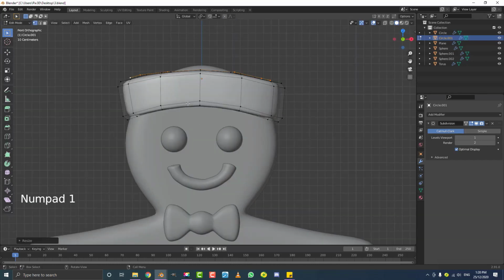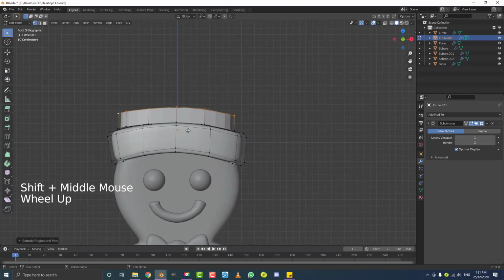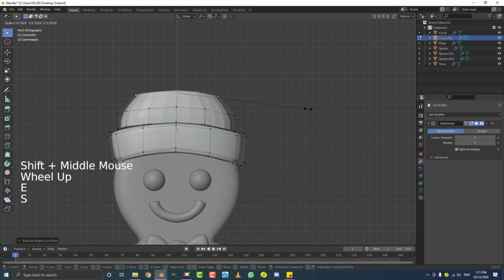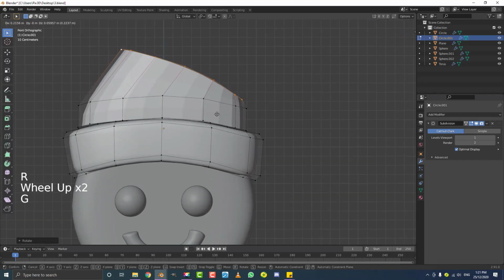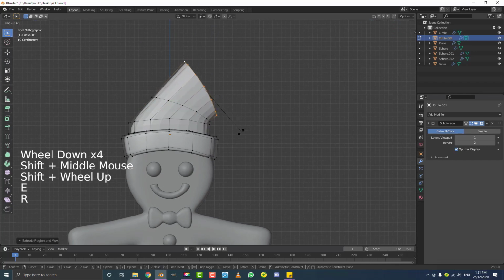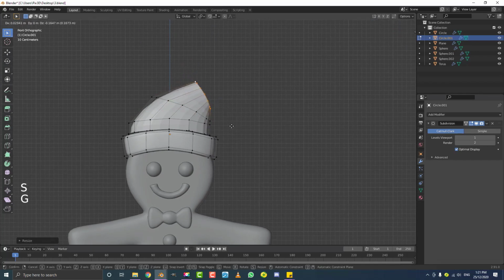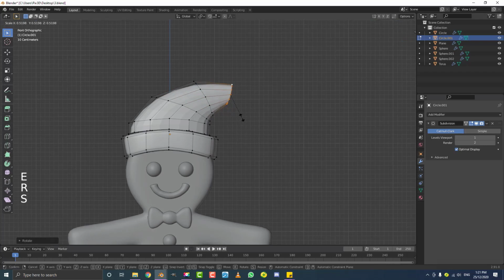Go to your front orthographic view again, and then we're going to go E to extrude. We're going to extrude it up like this, and then we're going to go E to extrude, and S to scale a little bit, and then R to rotate it, and then G to move it to the side. And then we're going to go E to extrude again, R to rotate, S to scale it a bit, and we're just working our way around like this. So you can see what I'm doing here. And E to extrude again, R to rotate, and then S to scale.